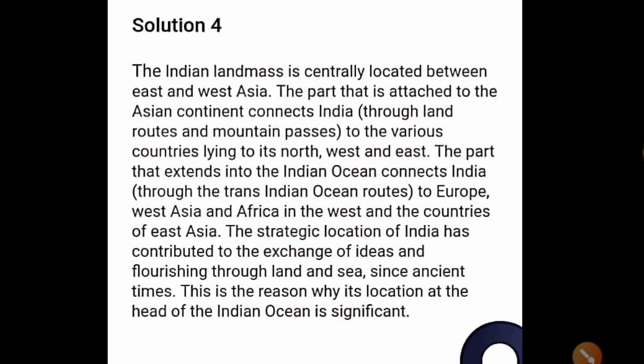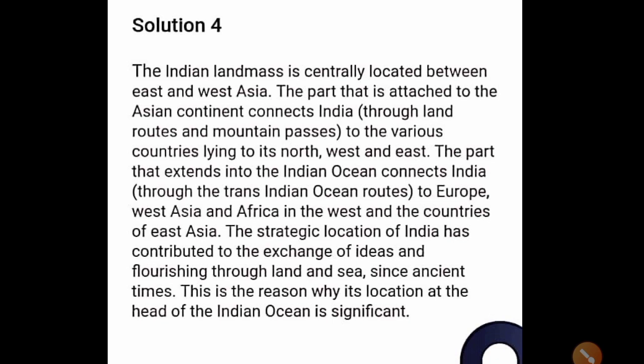Question was, the central location of India at the head of the Indian Ocean is considered of great significance. Why? That is the question. So what is the answer? The Indian landmass is centrally located between East and West Asia. The part attached to the Asian continent connects India to various countries lying to its north, west and east. The part that extends into the Indian Ocean connects India to Europe, West Asia, and Africa in the west, and the other countries of East Asia.